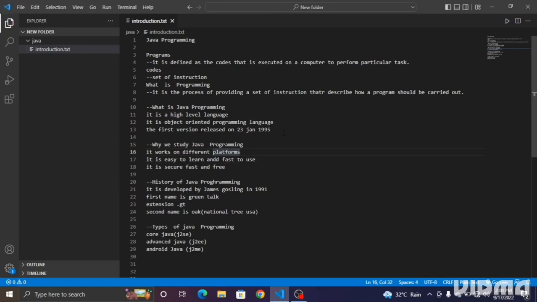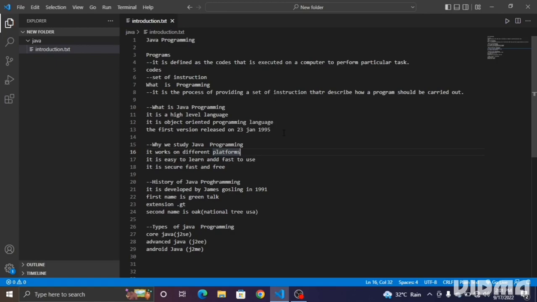So what is Java programming? Before understanding the exact thing about Java programming, let us understand why we study Java programming. The first important thing is that it works on different platforms. Why does it work on different platforms? Because it is platform independent and it works on Windows, Mac, Linux, and also on the Raspberry Pi operating system.